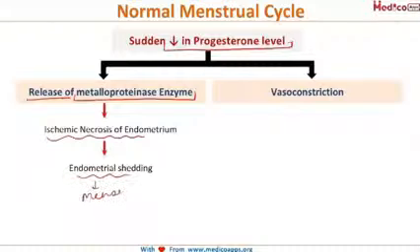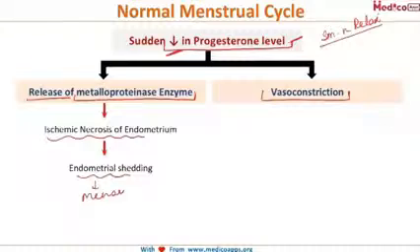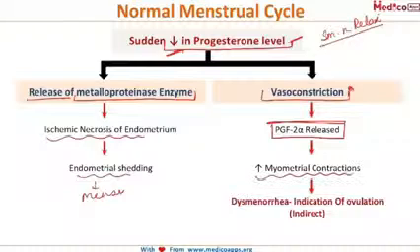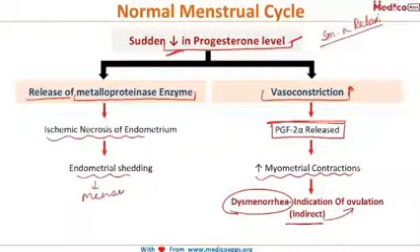Now we know that progesterone is a smooth muscle relaxant. So if there is a decrease in the level of progesterone, it will subsequently lead to vasoconstriction. And in turn, because of this vasoconstriction, there will be release of PGF-2α, a prostaglandin which causes increased myometrial contraction, spasm of the uterus, and thereby leading to dysmenorrhea. So you can say that this dysmenorrhea is an indirect evidence of ovulation. And this is a very important question, which is the prostaglandin involved in dysmenorrhea, and it is PGF-2α.